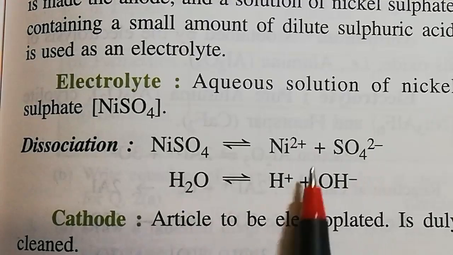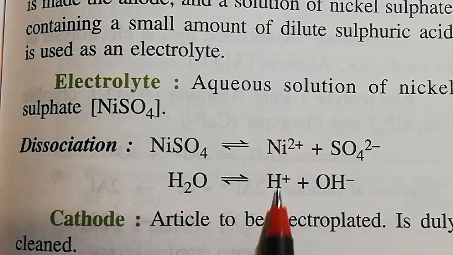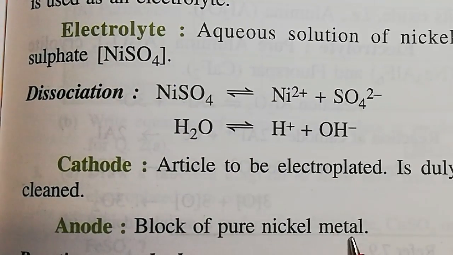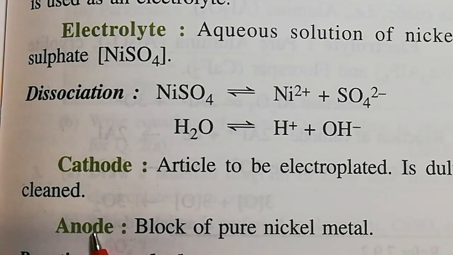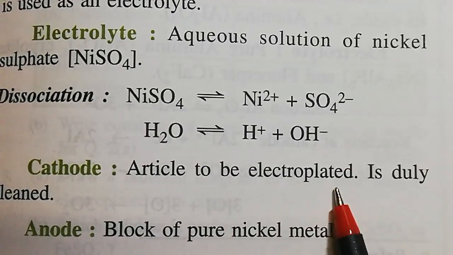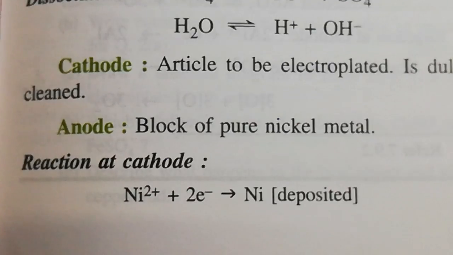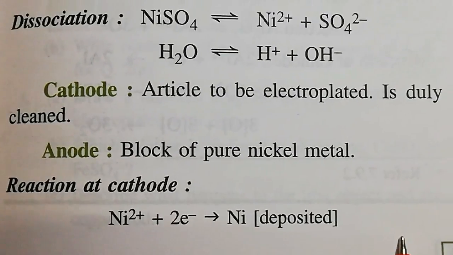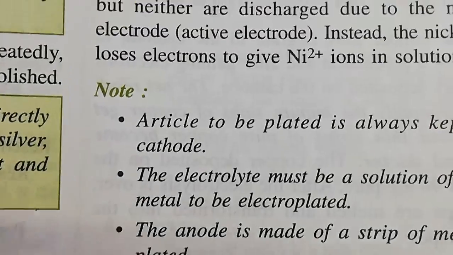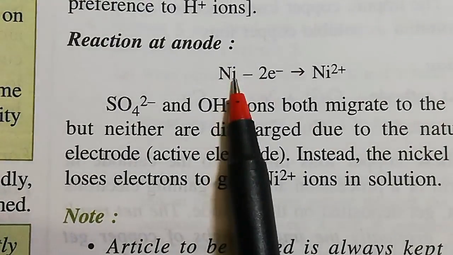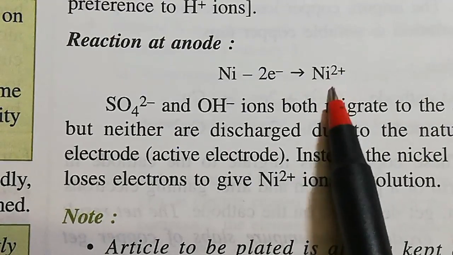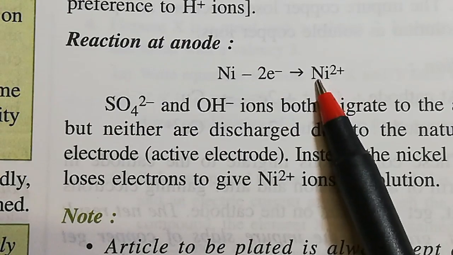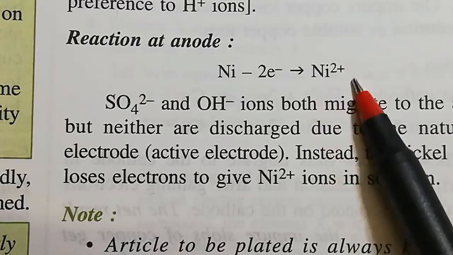Nickel sulfate and water ionize, giving nickel ion and hydrogen ions. And what will be there? The block of pure nickel metal is used as anode, and the cathode, as we have studied right now. At the cathode, the nickel ion is discharged, that is deposited, and at the anode the nickel rod which is there will decay to form nickel ions. And that nickel ion in turn gets deposited over the article which is used as cathode.